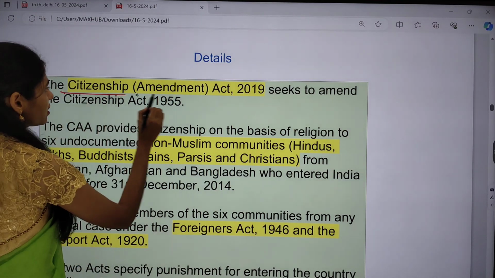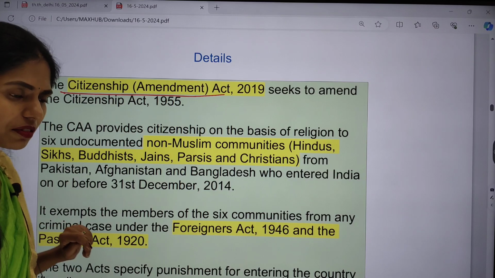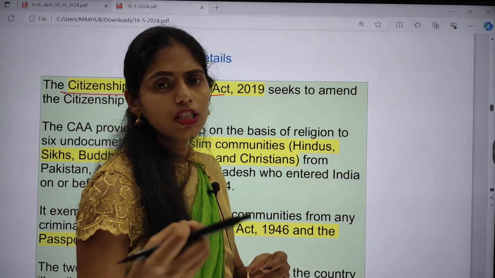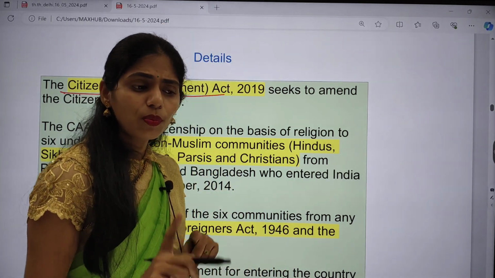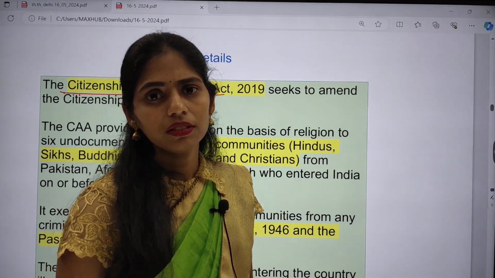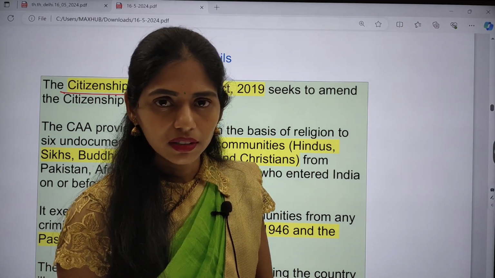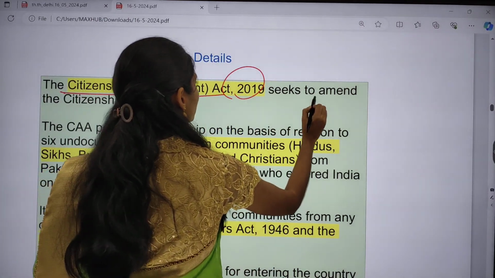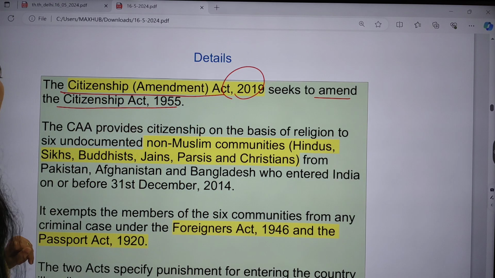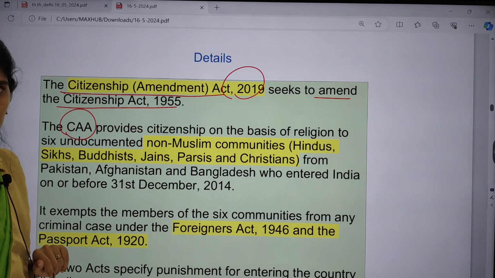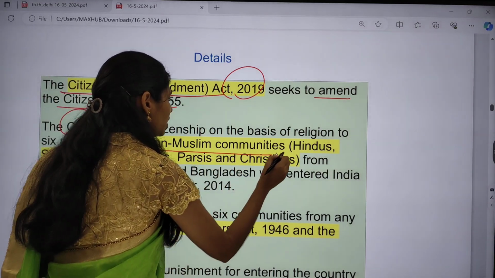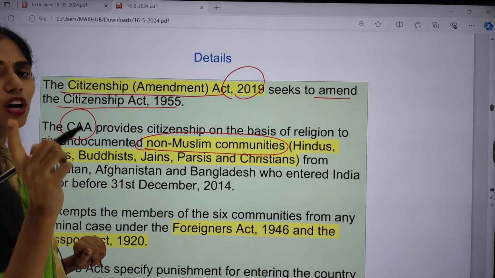Under this act, we are going to provide citizenship for migrants. Citizenship is already guided by which act? The Citizenship Act of 1955. So if you want to provide citizenship to these migrants of 6 communities from 3 countries, what do we have to do? We have to do an amendment, right? So this act is an amendment to the Citizenship Act of 1955, which is the parent act. And the Citizenship Amendment Act provides citizenship based on religion, that too to 6 non-Muslim communities.